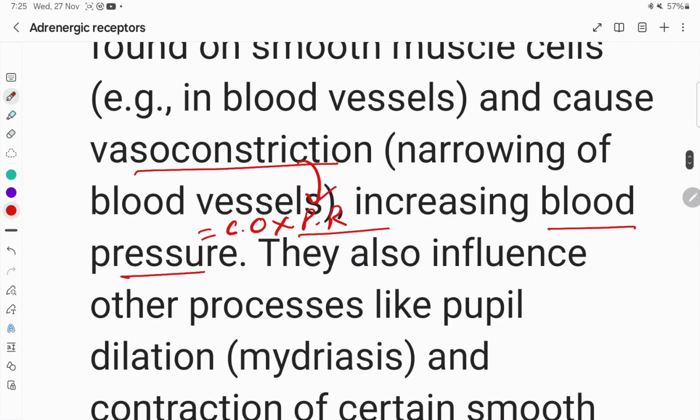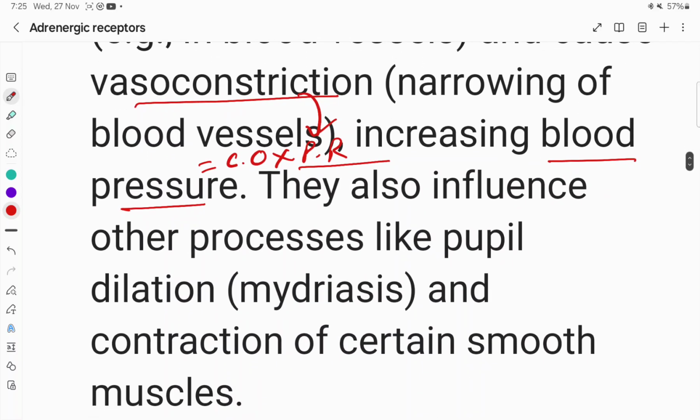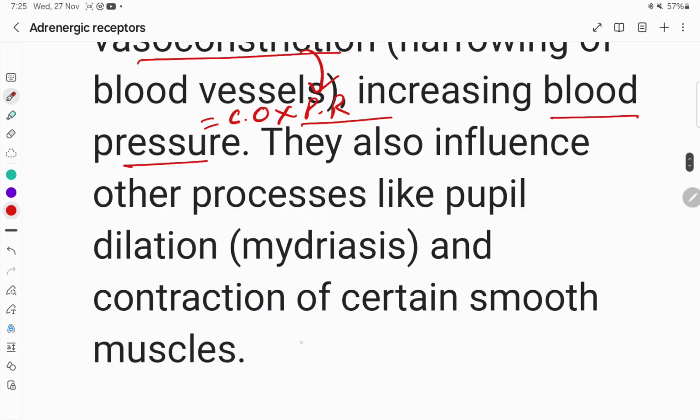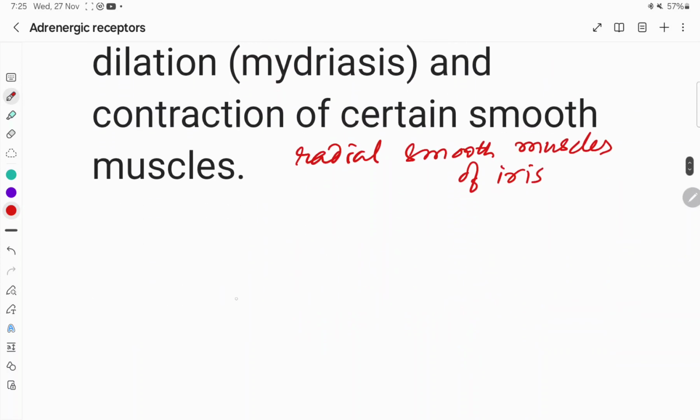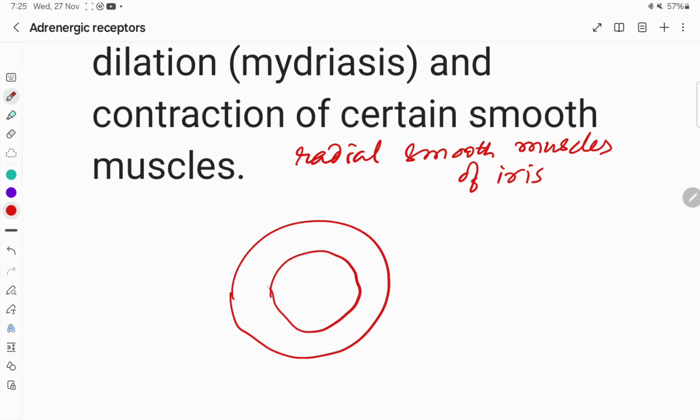So these drugs, alpha 1 blockers, can be used as antihypertensives. They also influence other smooth muscles, mainly the radial smooth muscles of the iris in the eye. Suppose this is the iris and inside this is the pupil, and these are the radial muscles of the iris.